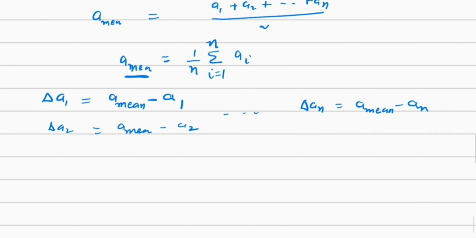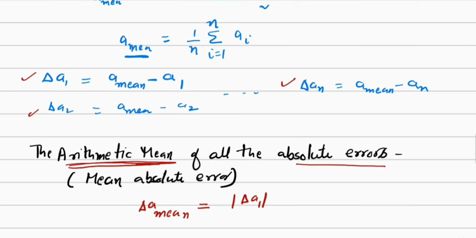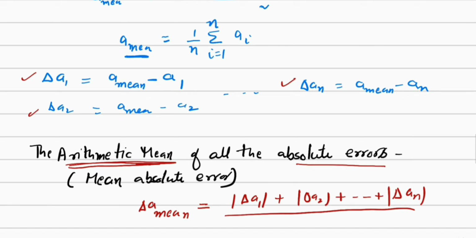So for this also we'll get, now after this we'll need to find the arithmetic mean of all absolute errors. That is equal to the arithmetic mean of all the absolute errors, delta A1, delta A2, delta AN, which is known as the mean absolute error, which we represent with delta A mean. This is equal to mod delta A1 plus mod delta A2 plus so on, plus mod delta AN, divided by N.